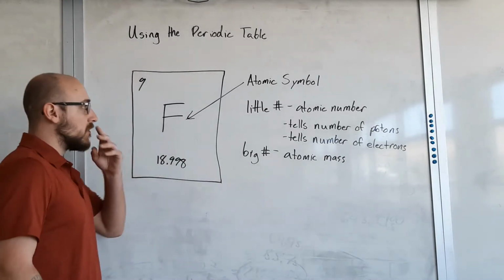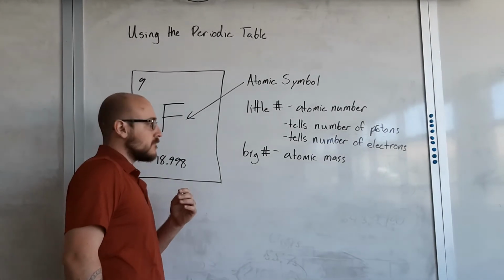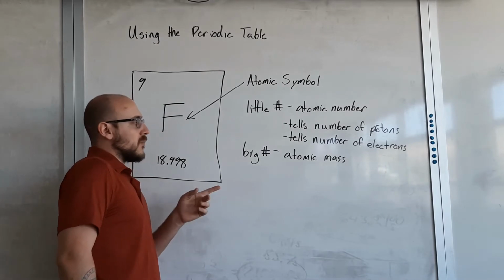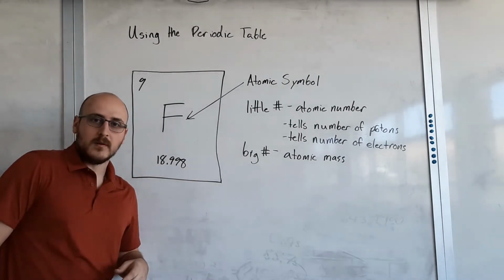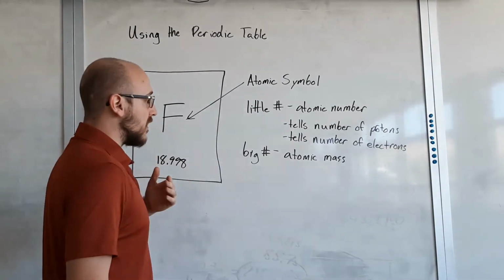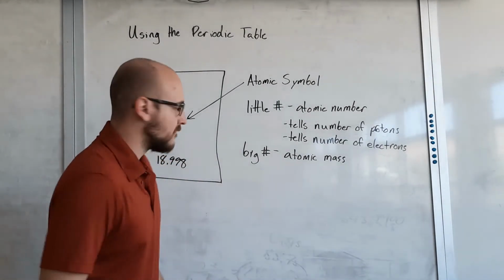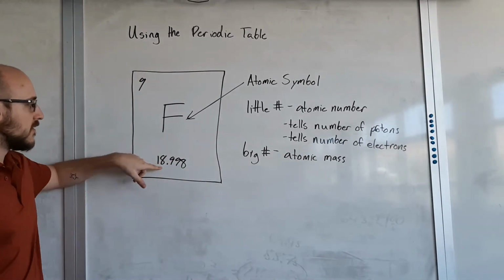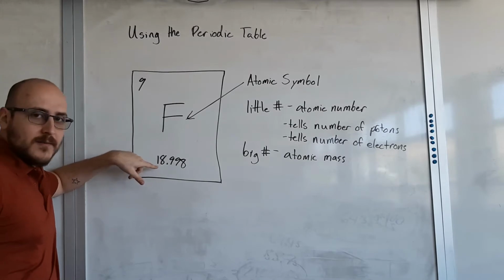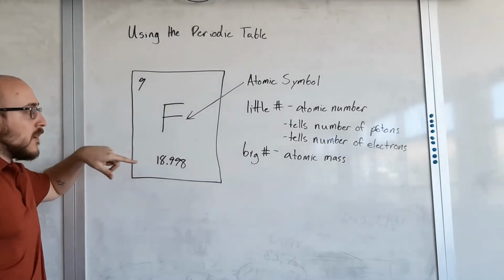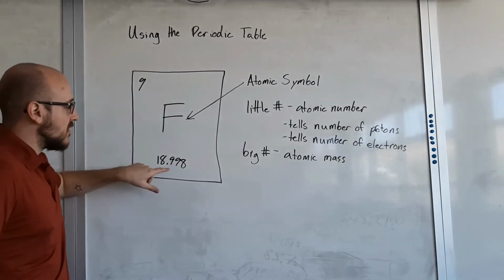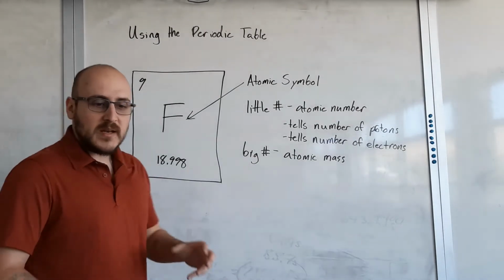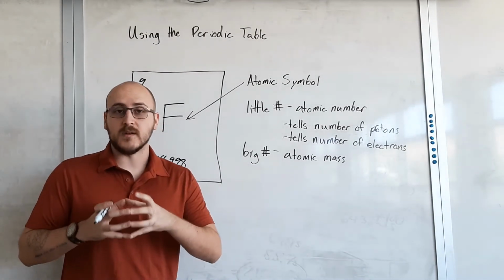That little number tells us a lot. It tells us how much of two of our particles we have. Now the big number tells us the atomic mass. This is measured in atomic mass units. So this thing has a mass of 18.998. Another way to think about this is this number tells you how many subatomic particles are in the nucleus.